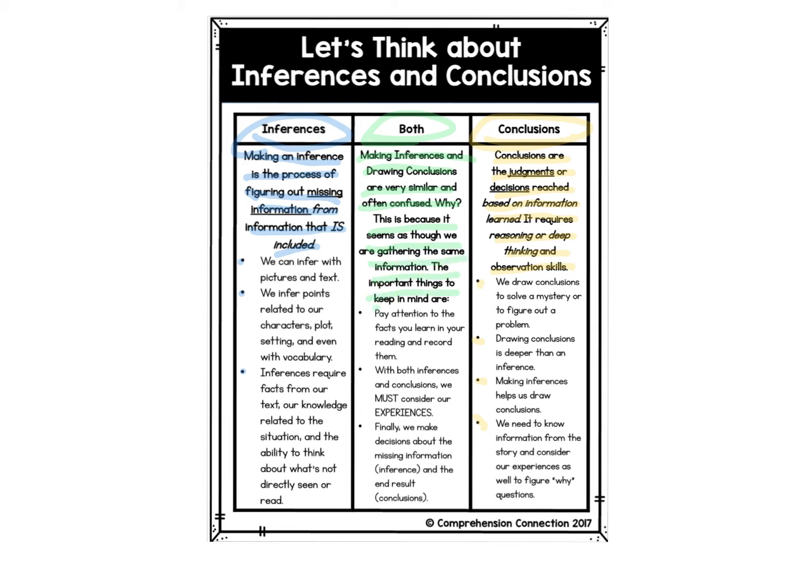The important things to keep in mind are: pay attention to the facts you learn in your reading and record them. With both inferences and conclusions, we must consider our own experiences. And finally, we make decisions about the missing information, and those missing information pieces are our inferences. The end result is the conclusion. So what we use along the way are our inferences. We fill in those gaps of missing information that isn't told to us in a story. We use all that information like little puzzle pieces and put it together to draw the conclusion, or the end result, to answer that question, why?